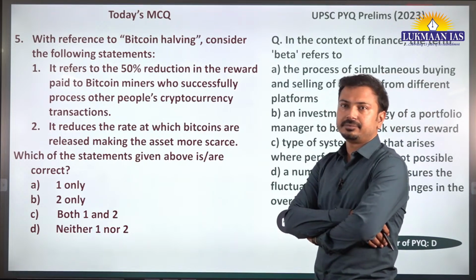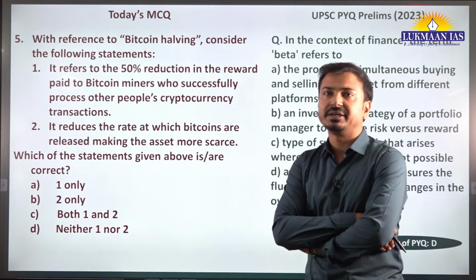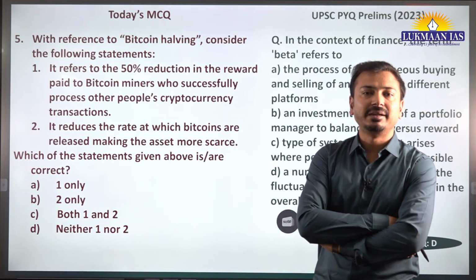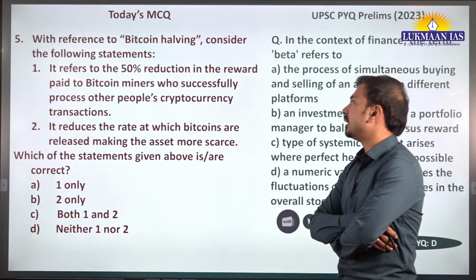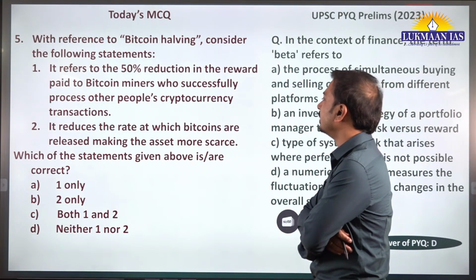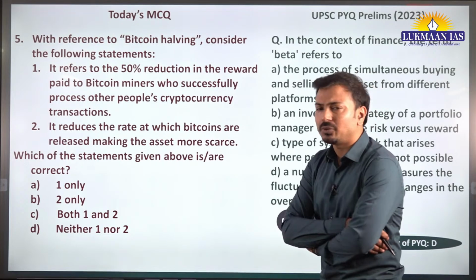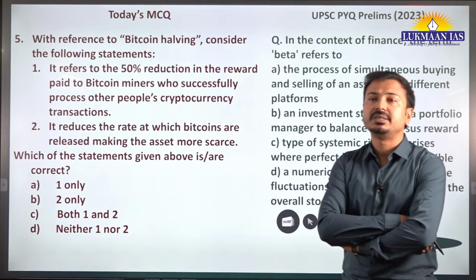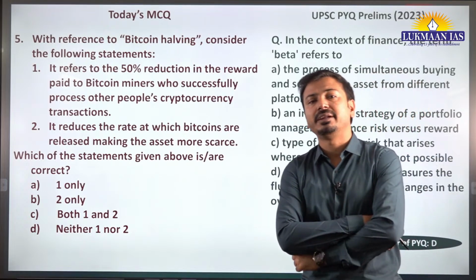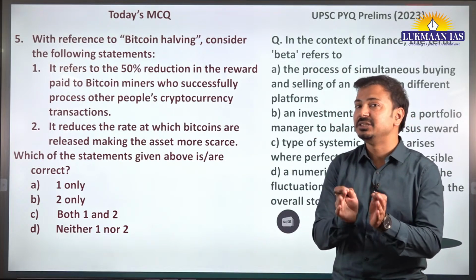Bitcoin halving. Basically, it is the process to reduce the amount of remuneration given to the miners whenever they are accepting other people's cryptocurrency transactions. We know that Bitcoin is one such cryptocurrency which works on blockchain technology, and cryptocurrencies are basically decentralized ledgers.